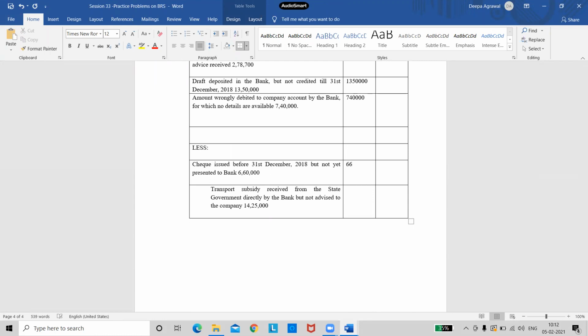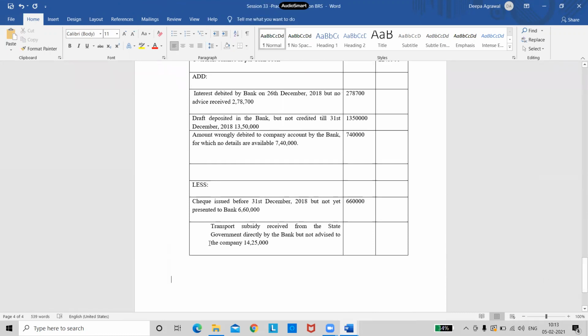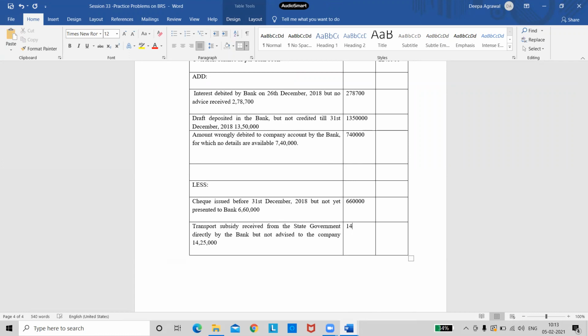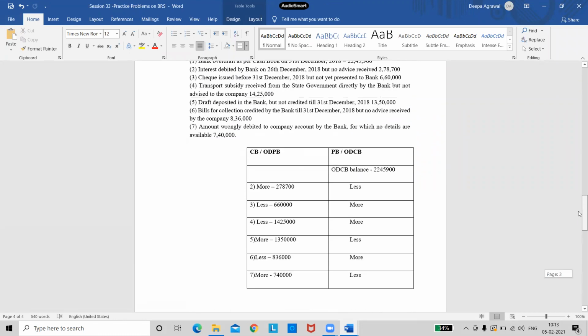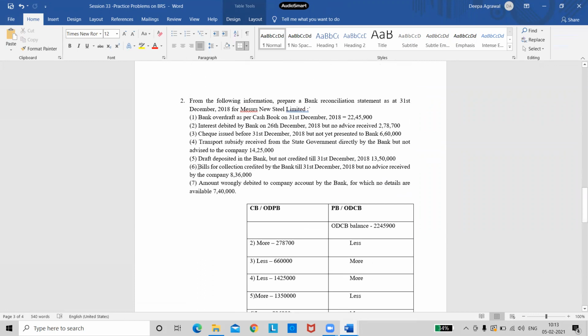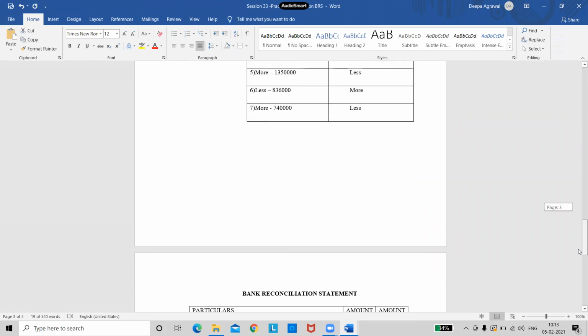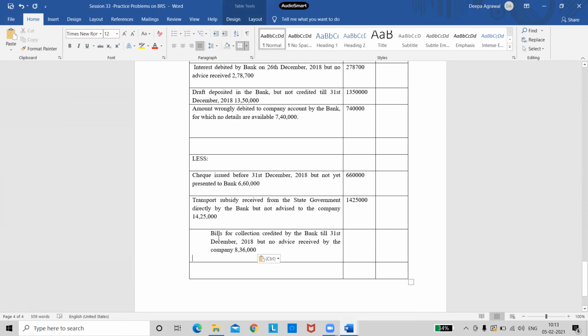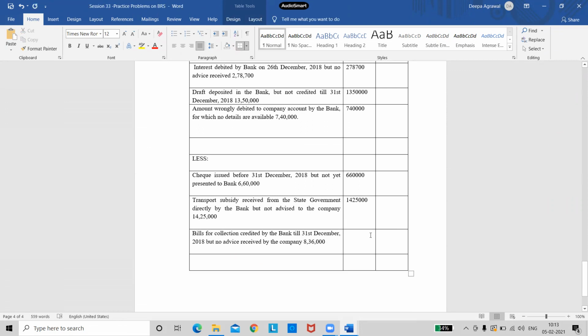So here it says 6,60,000. And then here it says 14,25,000. I still have one more item to be deducted. Quickly tell me the total of this inner column till then. The sixth transaction also is to be deducted. So this is 8,36,000. Right, now tell me the totals quickly.